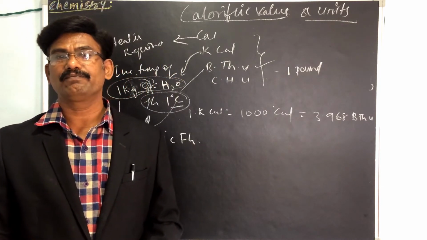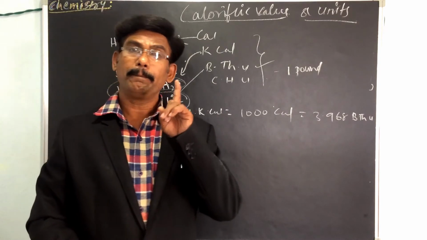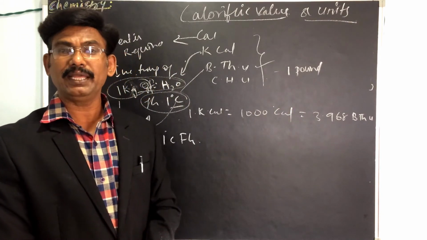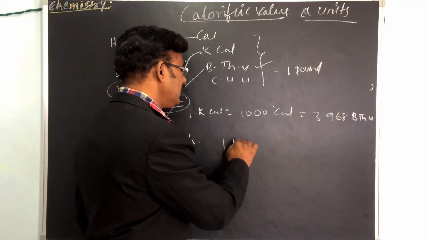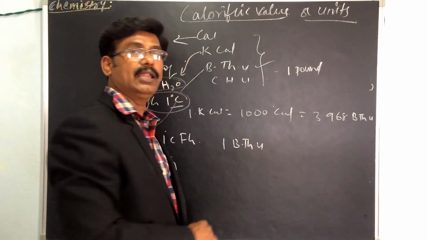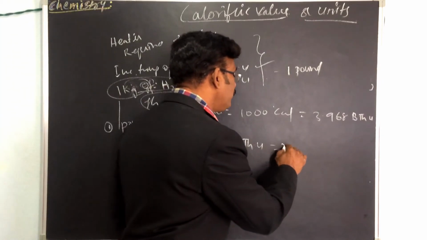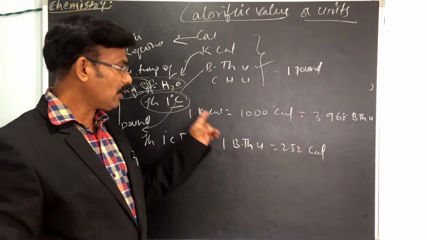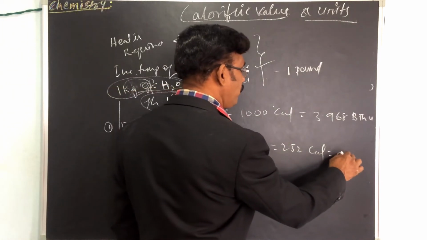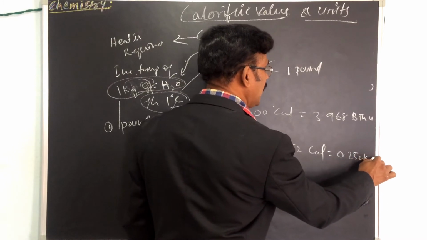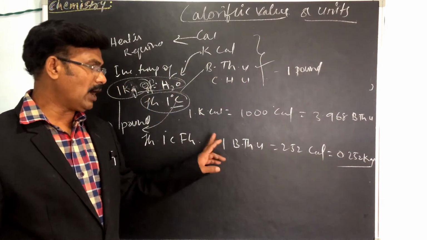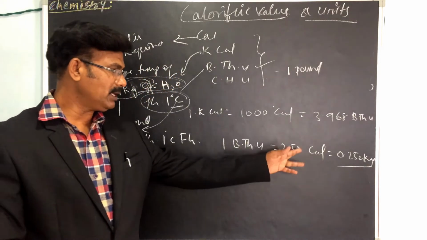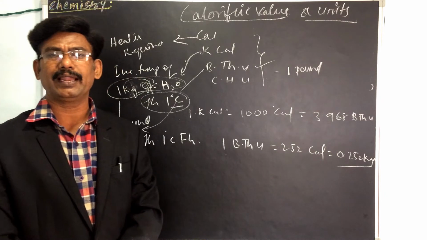Fahrenheit temperature. So 1 BTU, 1 degree is equal to how many calories? 1 BTU, British thermal unit, is equal to 252 calories. In 1000, it is equal to 0.252 kilocalories. So 1 British thermal unit is equal to 252 calories, which is 0.252 kilocalories.